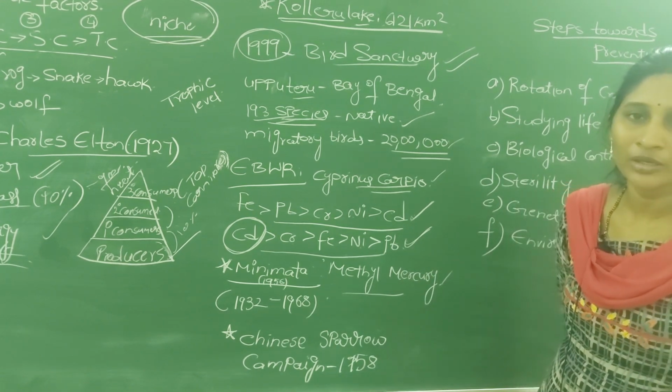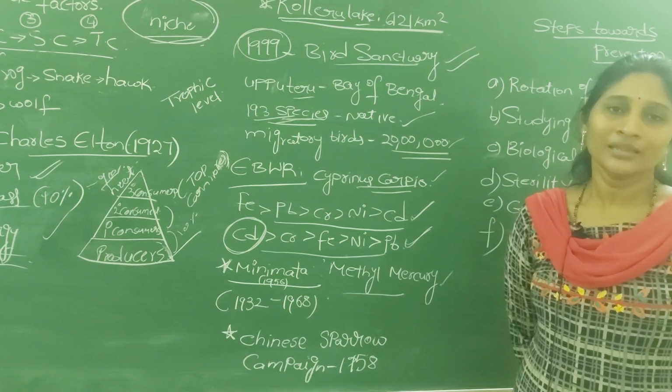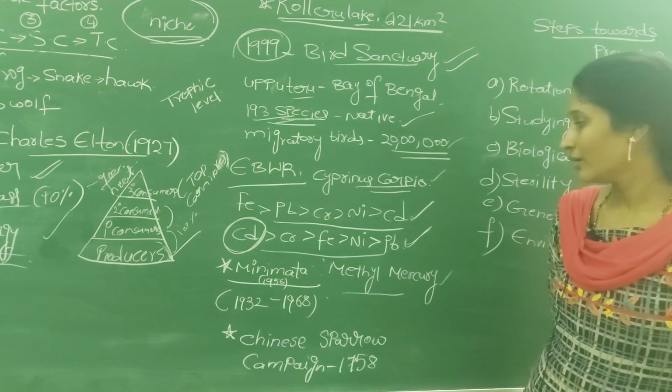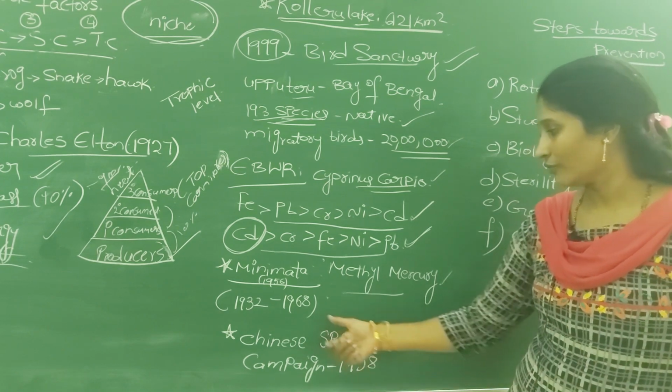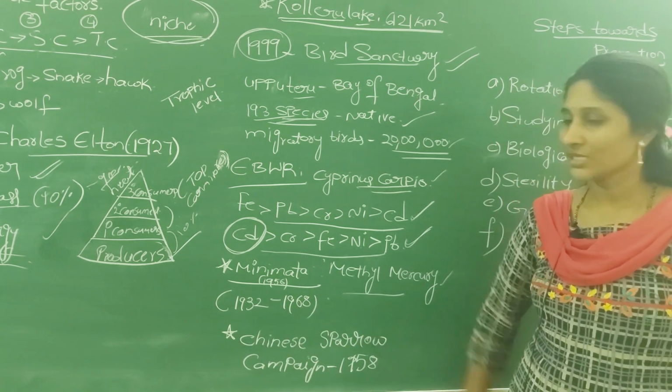So this methyl mercury was released by the Chisso chemical factory in Japan, and this methyl mercury release from that factory continued from 1930 to 1968.